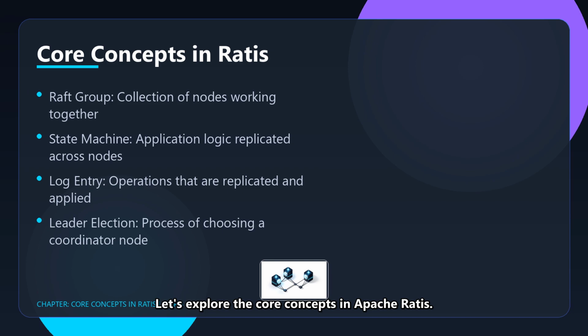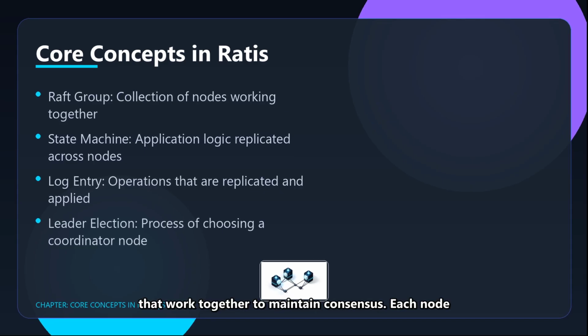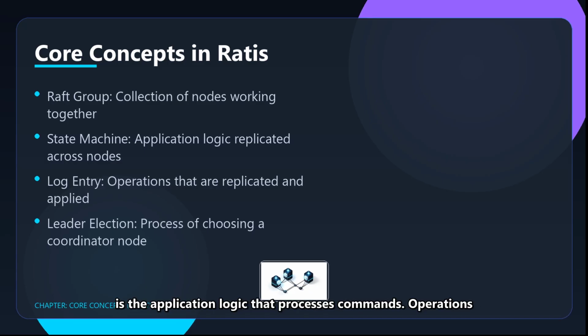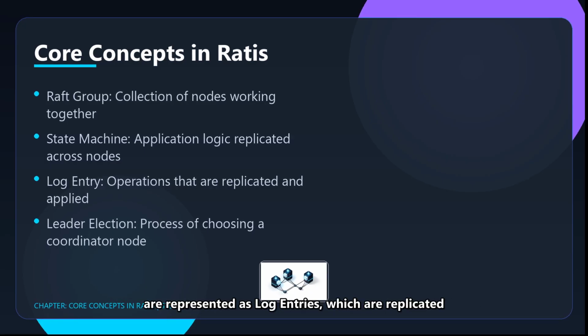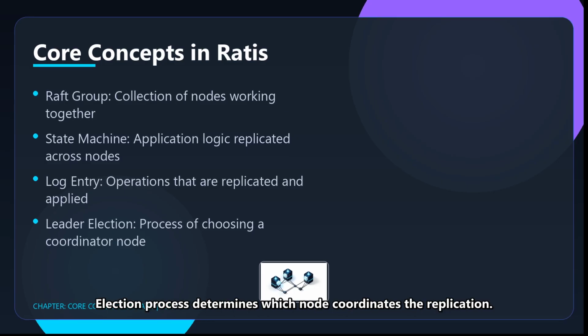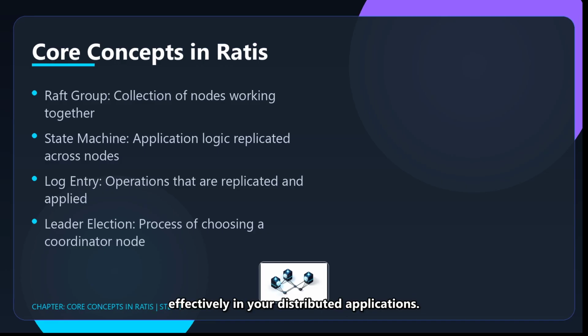Let's explore the core concepts in Apache Ratis. A Raft group is a set of nodes that work together to maintain consensus. Each node runs a copy of the state machine, which is the application logic that processes commands. Operations are represented as log entries, which are replicated across all nodes in the group. The leader election process determines which node coordinates the replication. Understanding these concepts is key to leveraging Ratis effectively in your distributed applications.